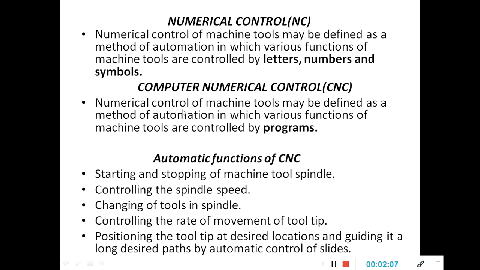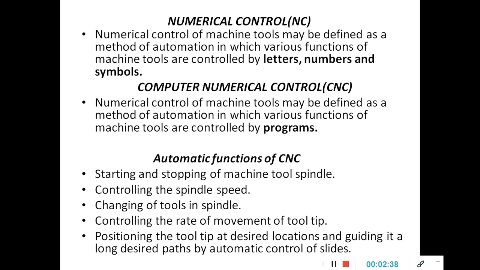Now, what do we mean by CNC? Computer numerical control. Here, the numerical control machine tool may be defined as a method of automation in which various functions of a machine tool are controlled by programs. Instead of the letters, numbers and symbols used in an NC machine, here the various functions of a machine tool are controlled by a set of instructions known as a program.